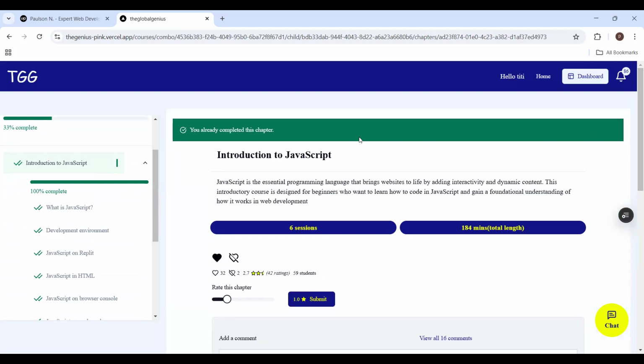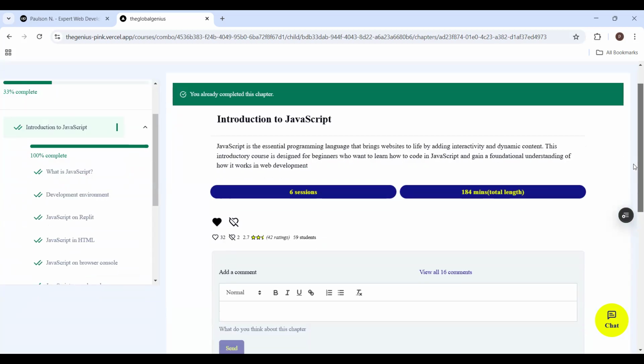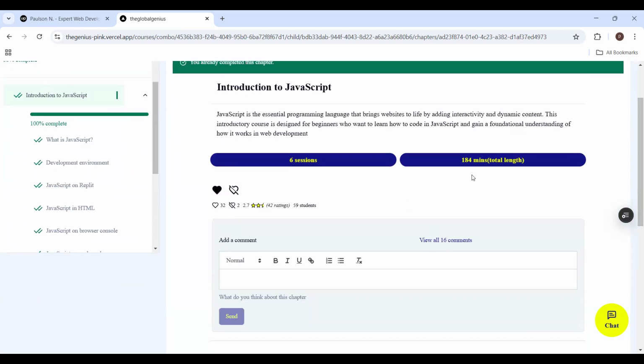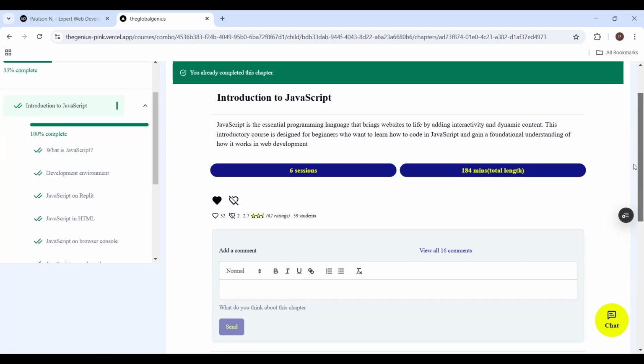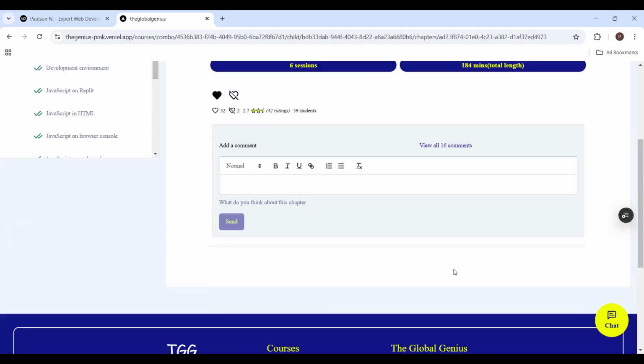So it says you have already completed this chapter, and this chapter has 6 sections, and in total it's 184 minutes. So you can like, you can dislike, you can rate, you can view comments. You can actually add your own comment. And after every chapter, there is also a test to write. So I have written the test for this chapter. That's why I have completed it.